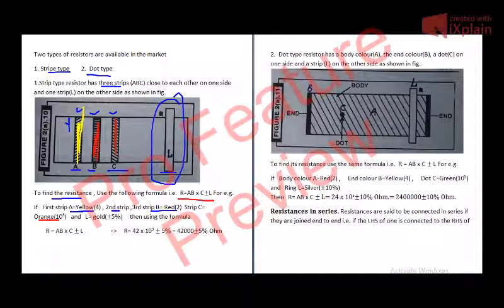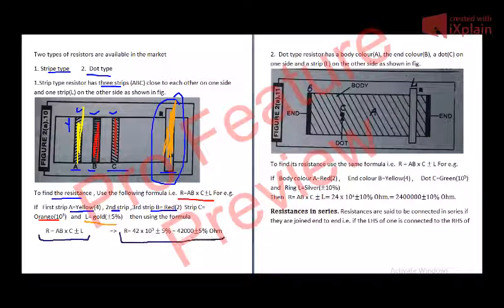And for L, if the color of the tolerance strip is gold, then we can use the formula R is equal to AB into C plus minus L. We substitute the values: for A we substitute 4, for B we substitute 2, into 10 raised to power 3, plus minus 5%, since for gold it is 5%.